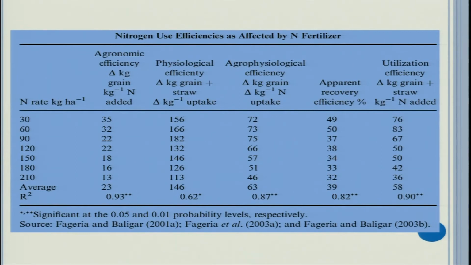The message is that as you go on increasing the nitrogen level or nutrient level, after a certain level the nutrient use efficiency declines. However, it does not mean that it will not give you benefit or profit. You need to identify the best level where you get maximum returns.